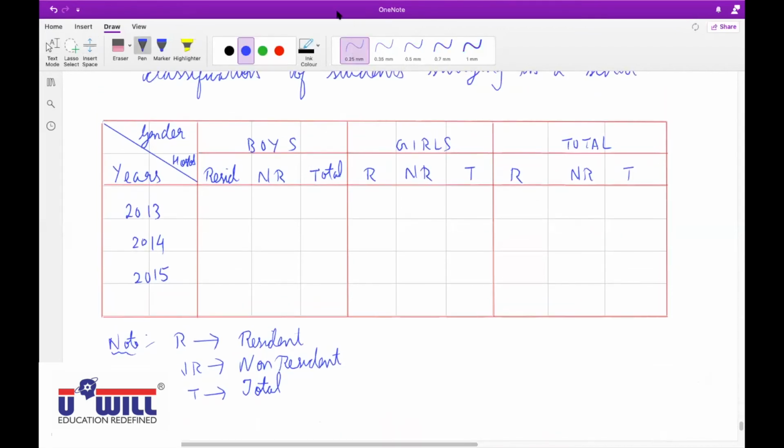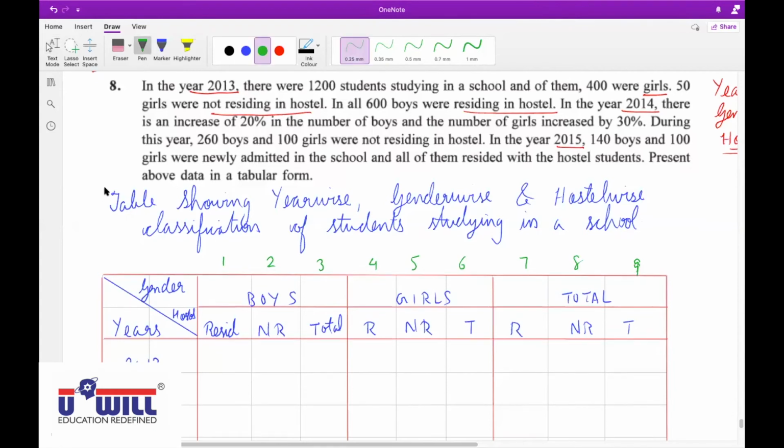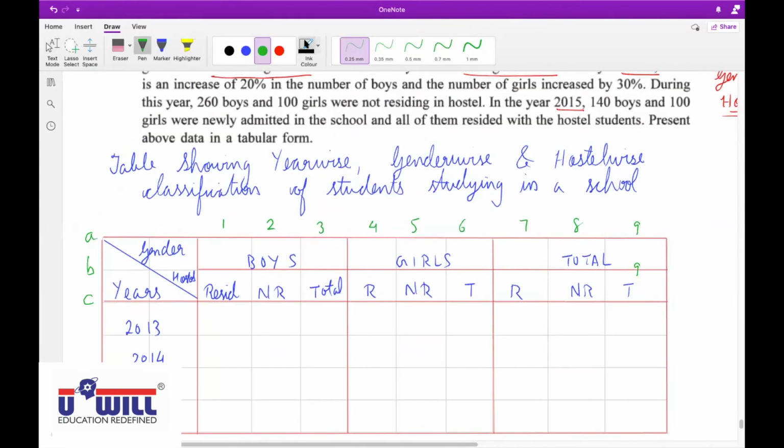Now raise your hand if you are still making the table format. Finish the table format fast, then I will continue further. Once you finish, lower your hands. All of you now give the numbers 1 to 9 to the columns and A, B, C to the rows. Now let's read it and do it further.